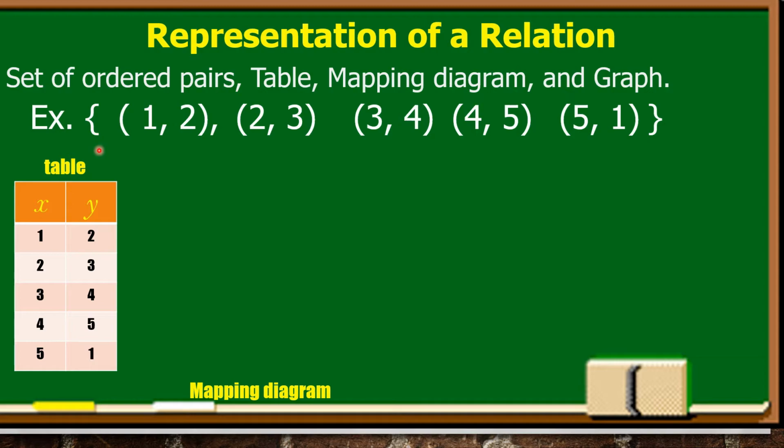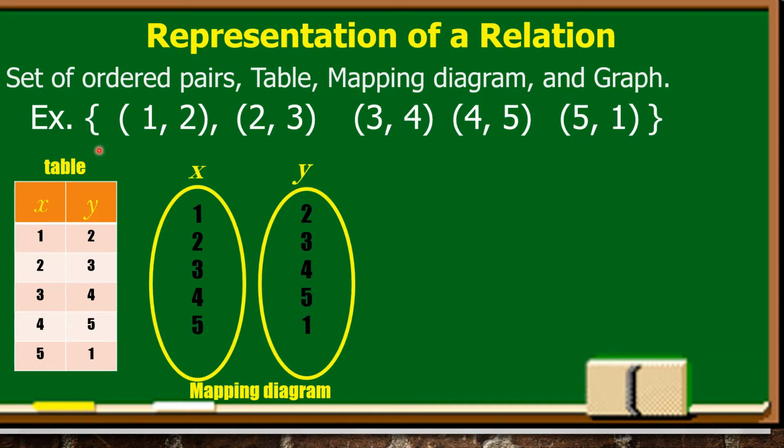Now, how about the mapping diagram? So, mapping diagram, also called an arrow diagram, kasi itong diagram na ito, gumagamit ng arrow. Kung makikita nyo, mayroong arrow dyan na nakatarget sa kanyang pair.